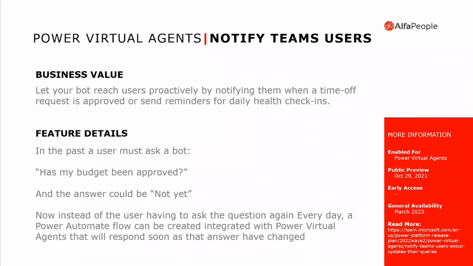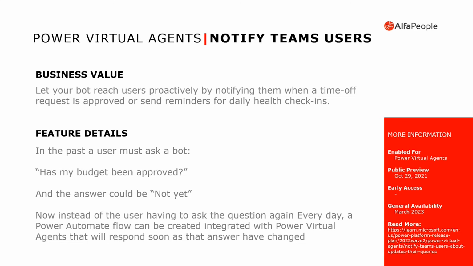So imagine that in the past, you had to go to your Teams chat every time and ask your chatbot, "So has my budget been approved?" And the chatbot would only check and say "not yet." But not anymore, because now the chatbot can proactively say something or send a message to the user.